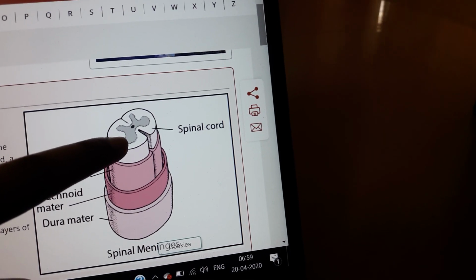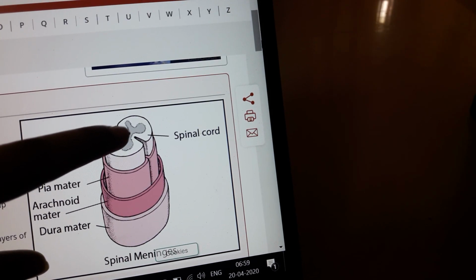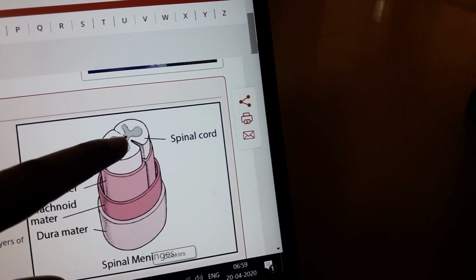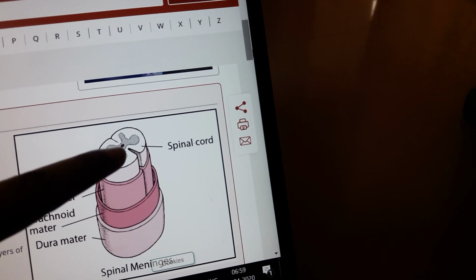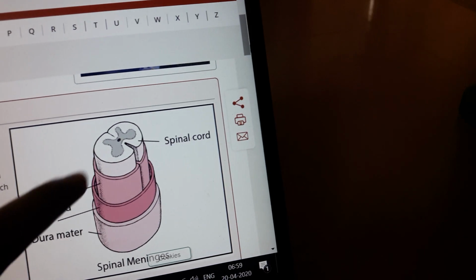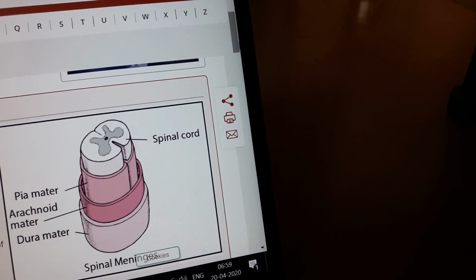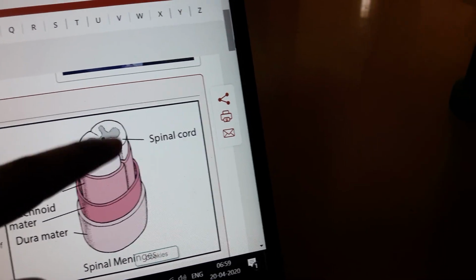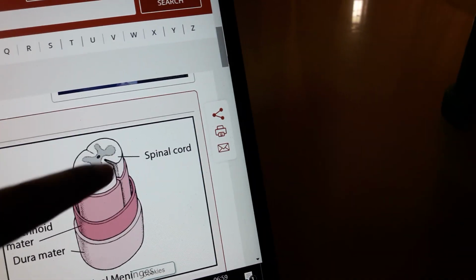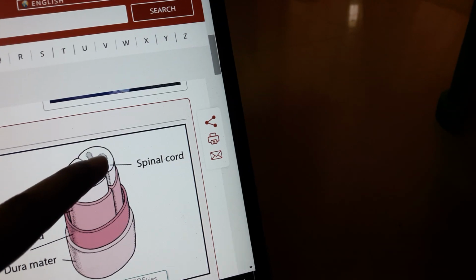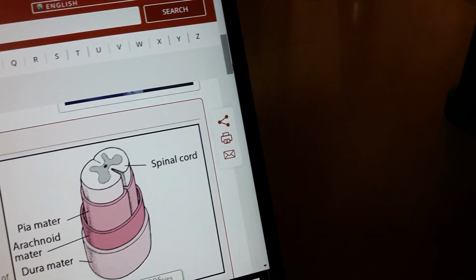Coming to the gray matter, it resembles an H shape, and in the center of the gray matter we have a central canal. The main function of the central canal is the passage of cerebrospinal fluid. Next, it has two anterior columns, two posterior columns and two lateral columns. In the gray matter only you can observe these columns.